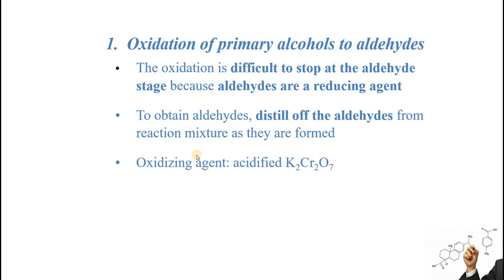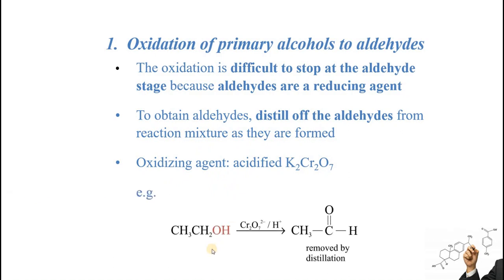If we don't want carboxylic acids to be made, we only need aldehydes, then we will have to distill them off as soon as they are produced. The oxidizing agent in that case can be acidified potassium dichromate. For example, we can take ethanol, and it will be treated with potassium dichromate under acidified conditions, and aldehyde is produced. If you keep on removing that, further oxidation will not be done.